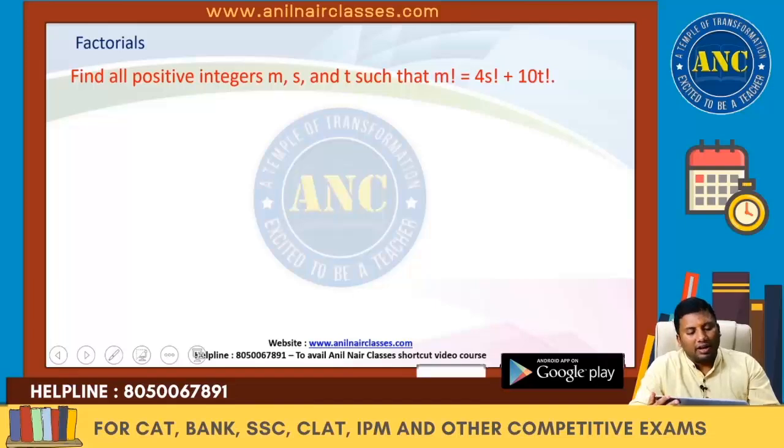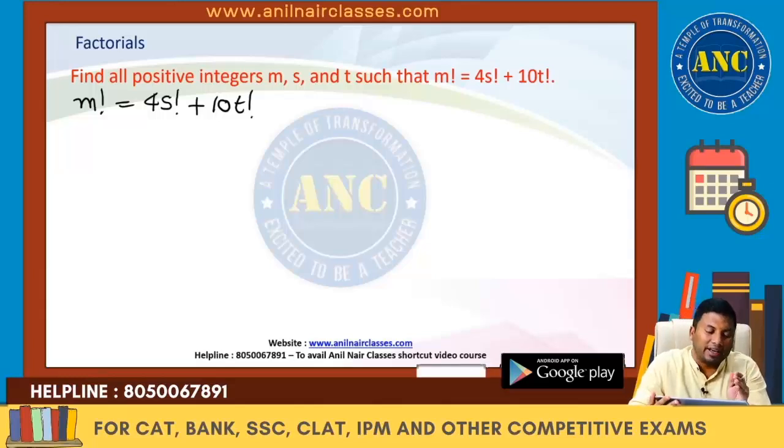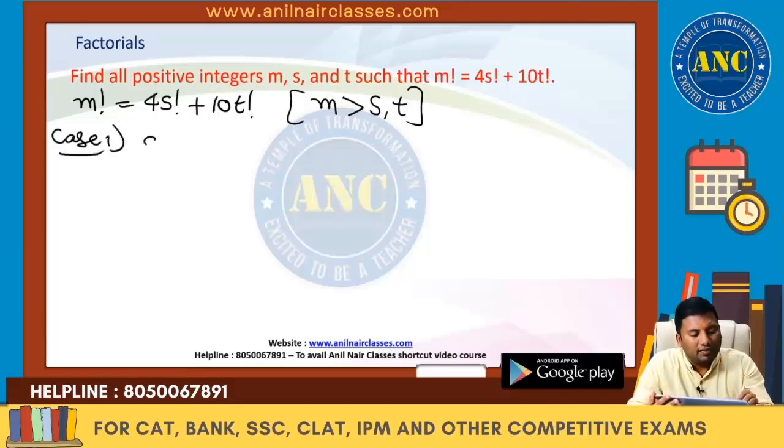Another question. Find all the positive integers m, s and t such that m factorial equivalent to 4s factorial plus 10t factorial. M factorial is obtained by adding 4s factorial and 10t factorial. That means m is greater than s, t. First conclusion. Case 1. I will take s equivalent to t.